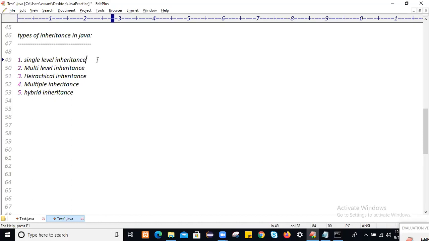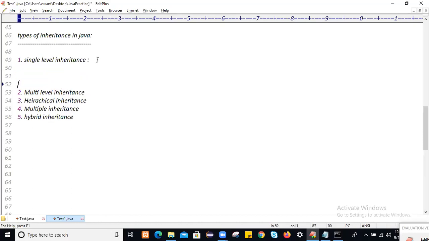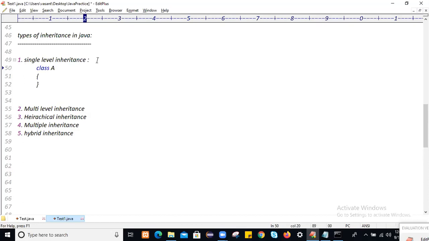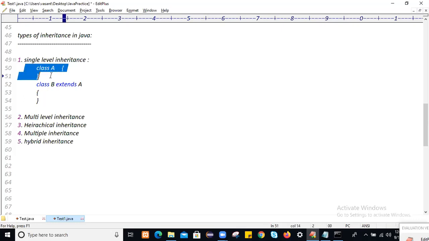What is single level inheritance? In single level inheritance, one class can inherit one class at a time. You see, we have a class A, and this class B will inherit class A, extends class A. This is called single level inheritance.